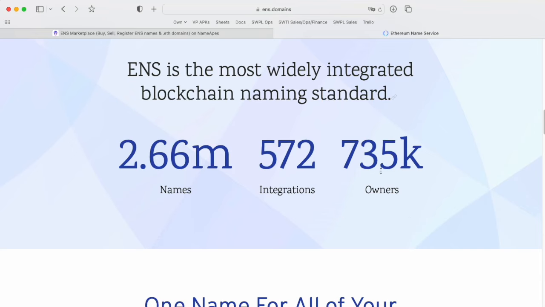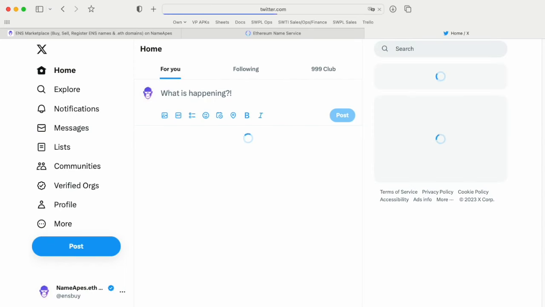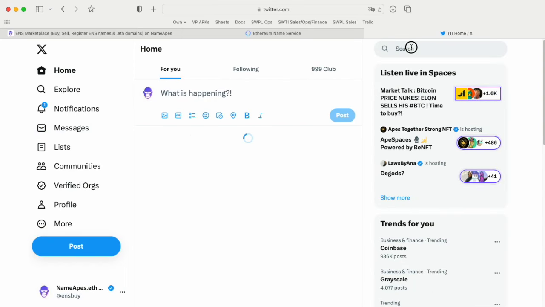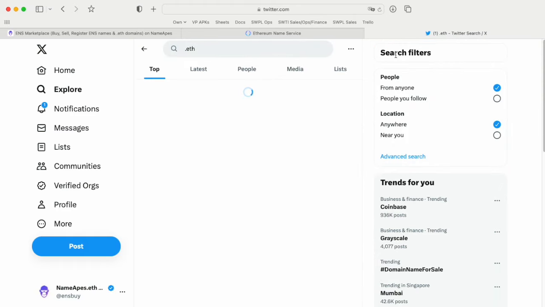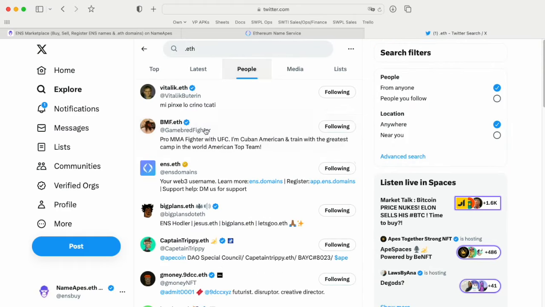A lot of people are buying and using it, and if you go on Twitter, you will of course see a lot of .eth people on the feed. You have the very famous Vitalik.eth, who is super bullish about ENS, and ENS.eth, the official account for ENS Labs.